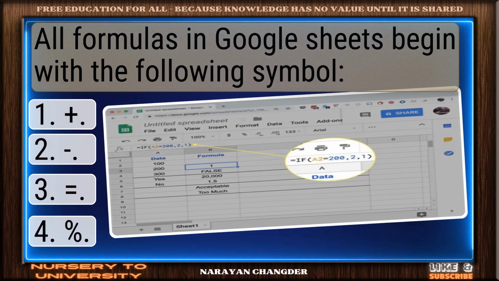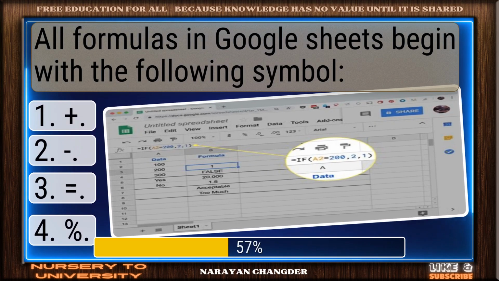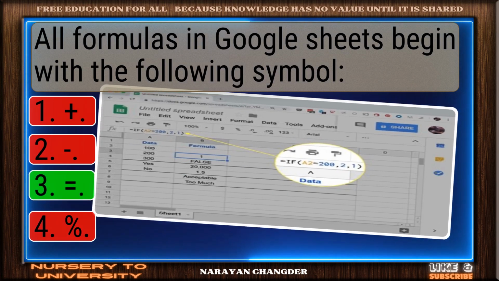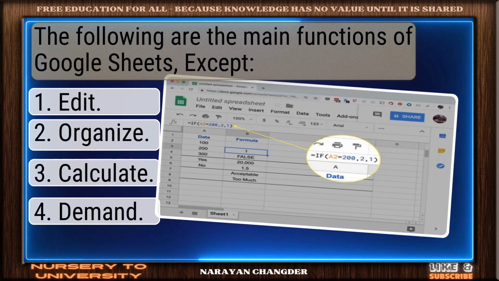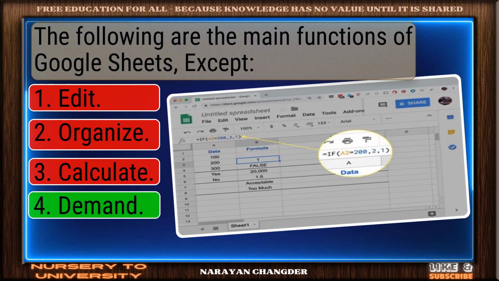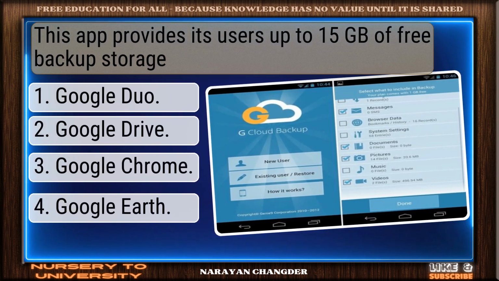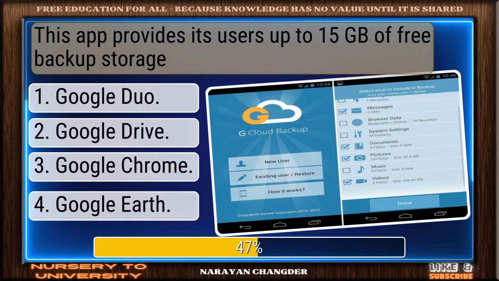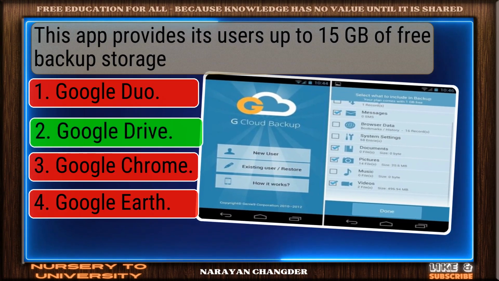All formulas in Google Sheets begin with the following symbol. Right again. Equal to is a valid answer. The following are the main functions of Google Sheets, except. Excellent. Demand is a brilliant choice. This app provides its users up to 15 GB of free backup storage. Bravo. Google Drive is the answer.